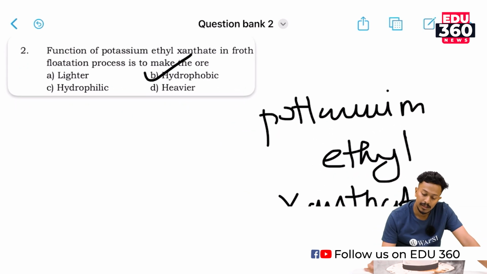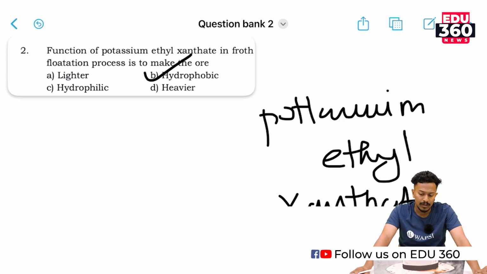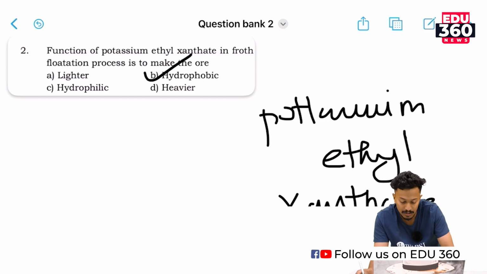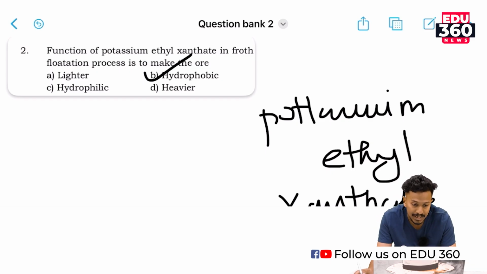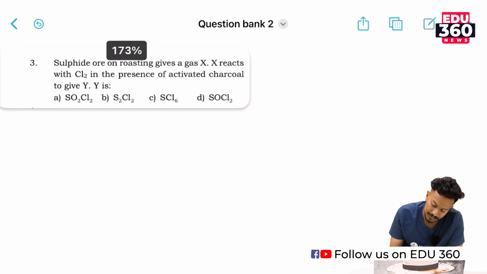We have studied in the metallurgy part that this potassium ethyl xanthate is mainly used for its water repellent property. So the answer for this question would be hydrophobic, right? Option B. Okay. We will move on to our next question.